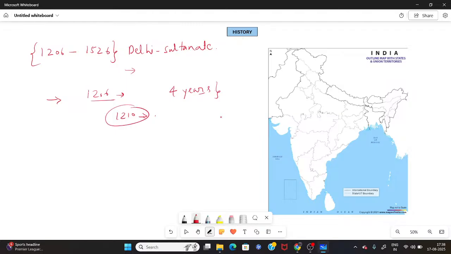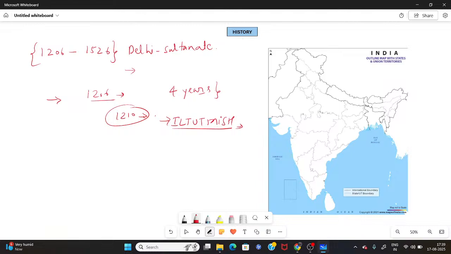Before he died, he was close to his son-in-law, and when he died, his son-in-law named Iltutmish took over. He succeeded Qutbuddin's place and ruled the slave dynasty. Now, Iltutmish is considered to be the real founder of the Sultanate.